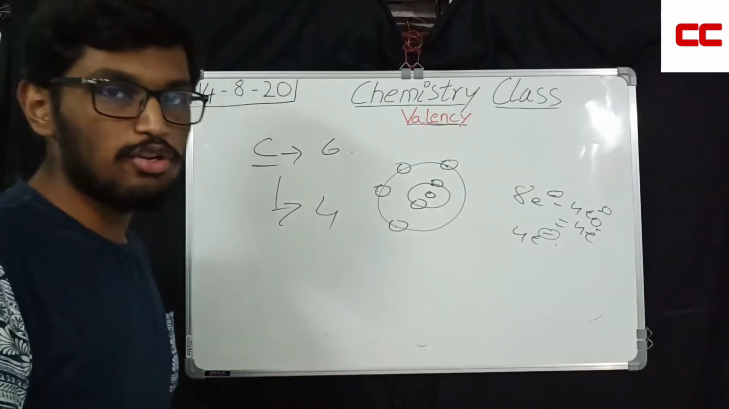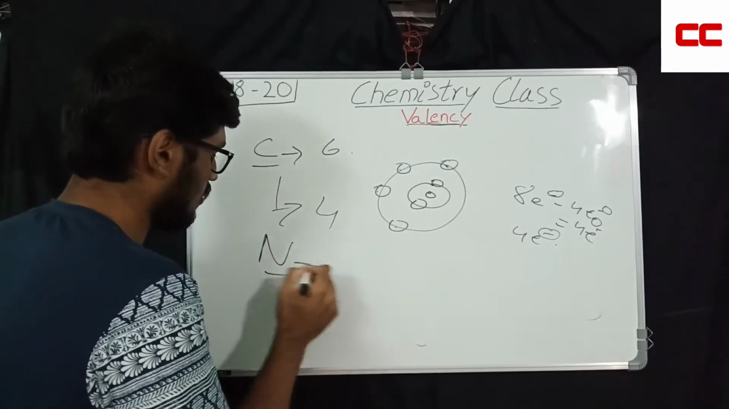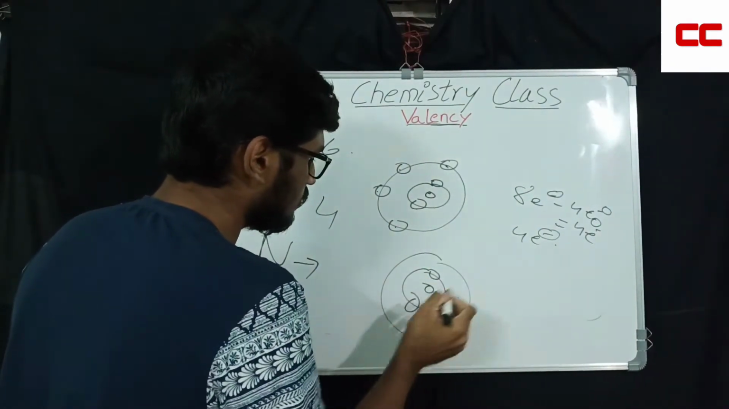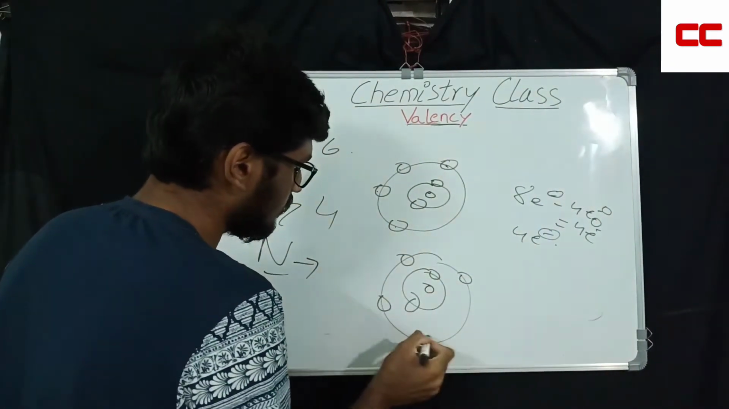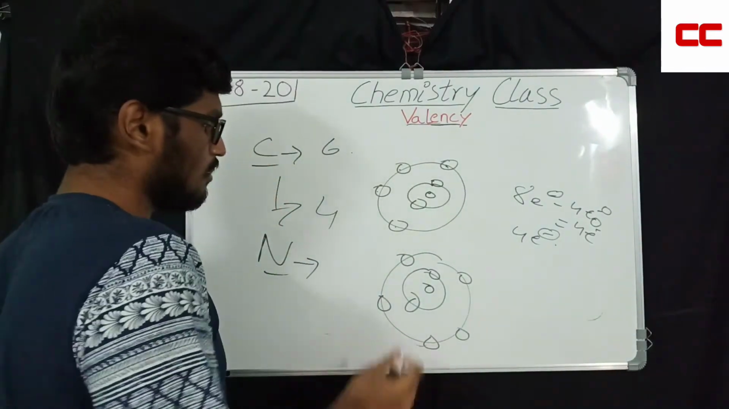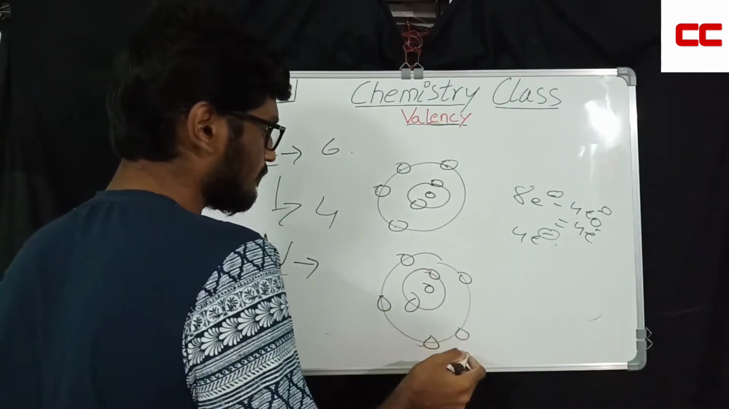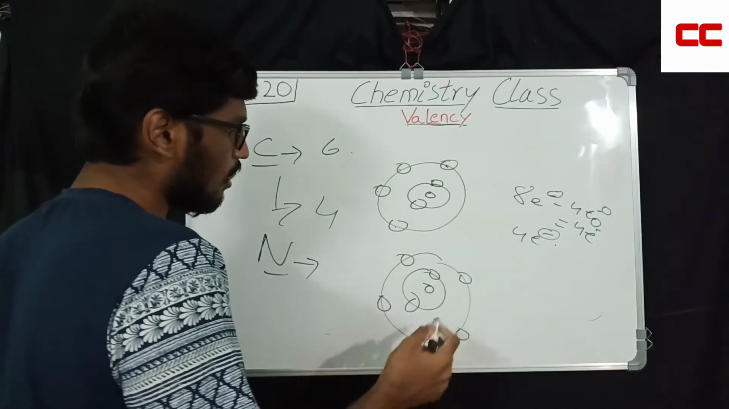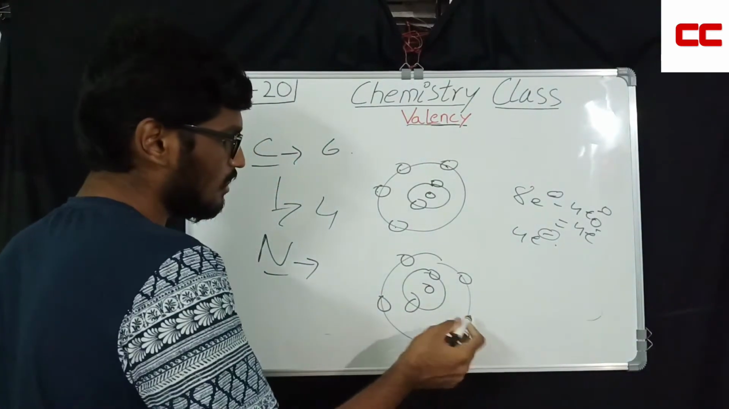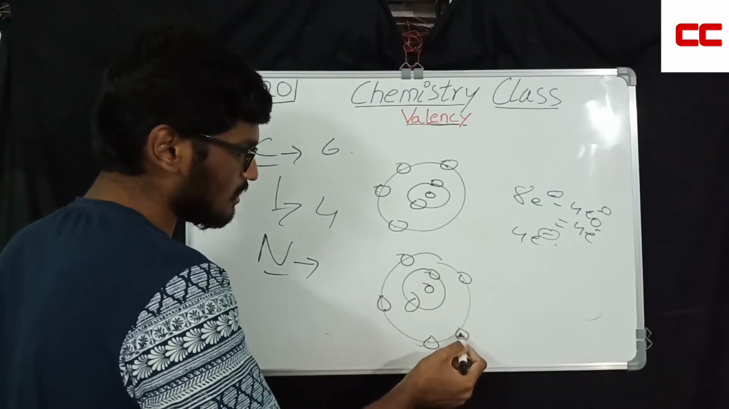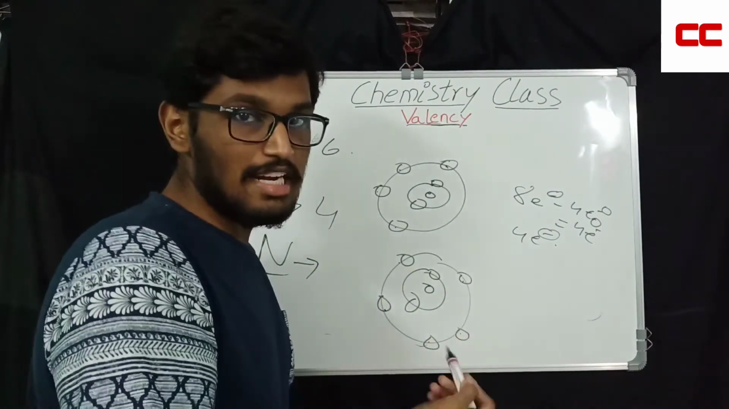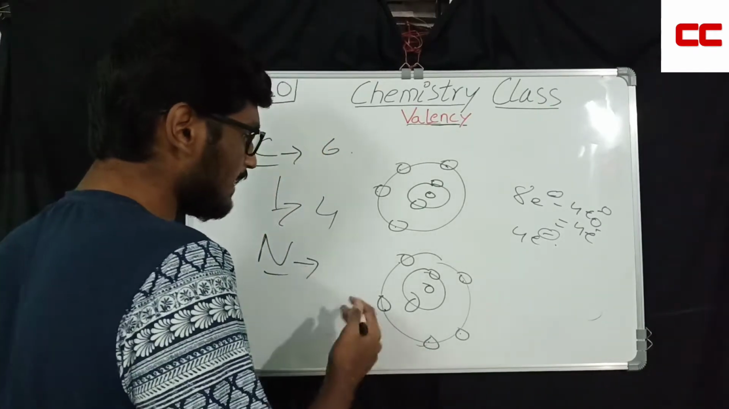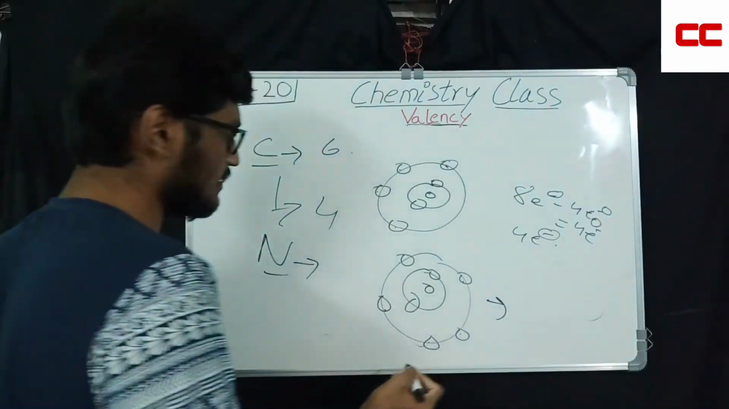So coming to nitrogen. Nitrogen is 7. 1, 2, 3, 4, 5, 6, 7. So 1, 2, 3, 4, 5. So is it easier to remove these 5 electrons or to add another 3 electrons? Yes. If you add another 3 electrons to the outermost shell or orbit, you will get 8 electrons. 8 electrons means completing the octet. So that is why the valency of nitrogen is 3.